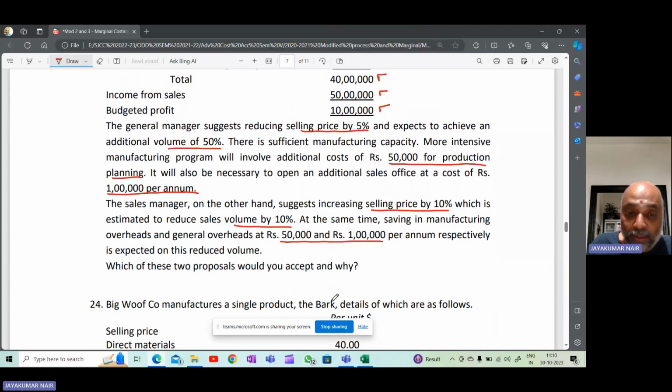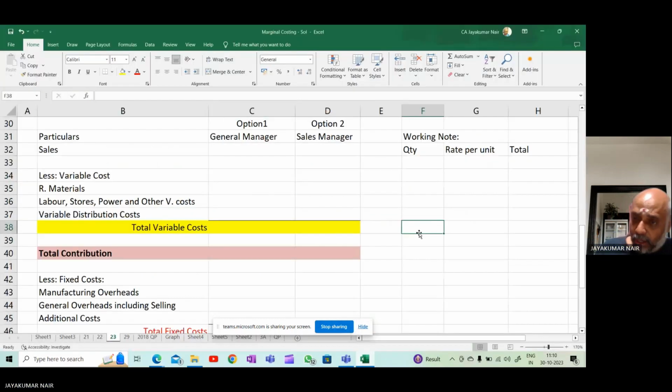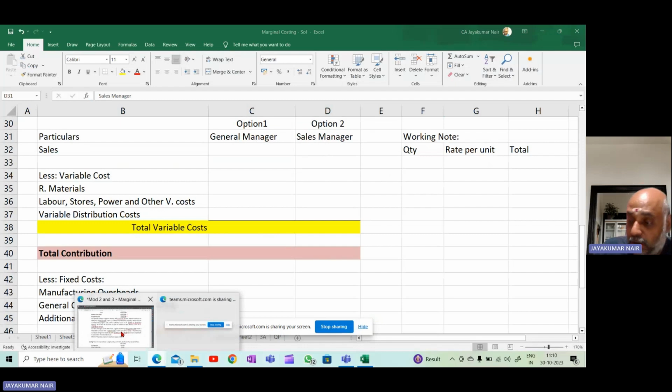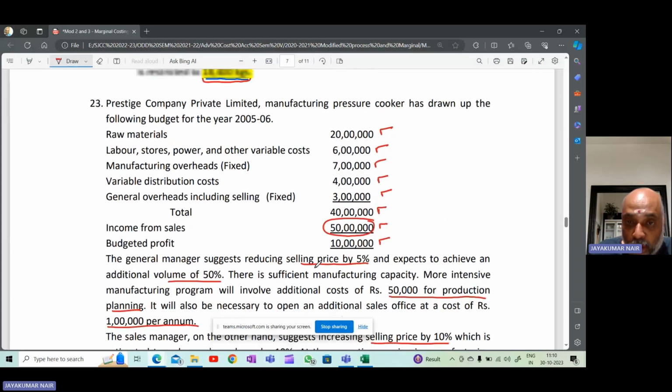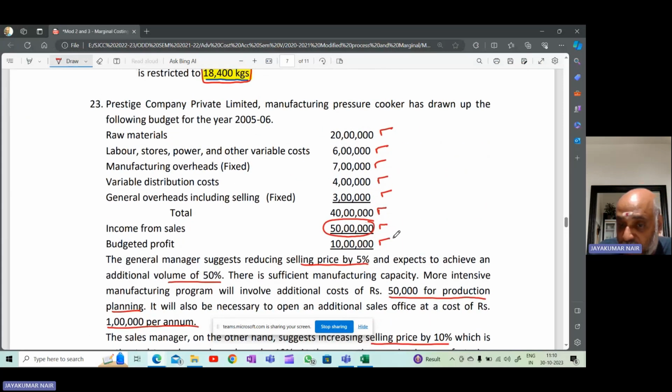All right, so we will prepare the statement. Option 1, general manager, and option 2, sales manager. First, you know your budgeted sales. Budgeted sales is 50 lakhs. Now, per unit, you do not know how many units they have sold or what the selling price per unit is.